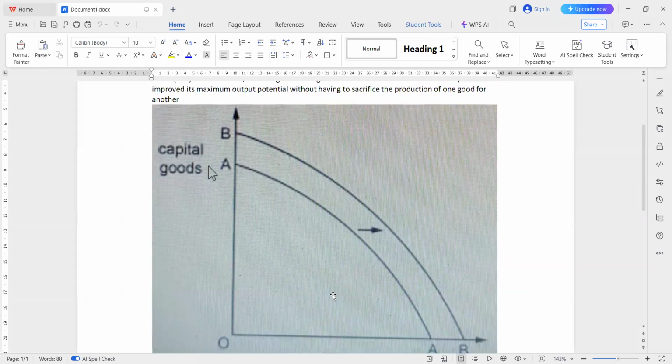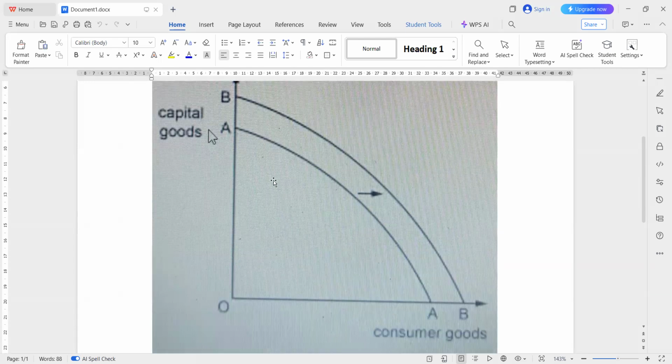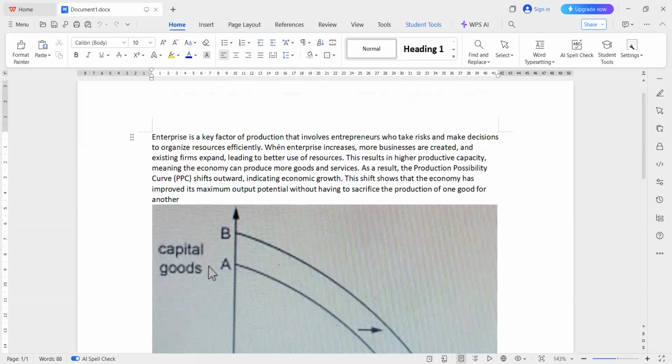There you can mention capital goods and consumer goods, and you have to explain and analyze it. So there you can write that enterprise is a key factor of production that involves entrepreneurs who take risks and make decisions to organize resources efficiently.